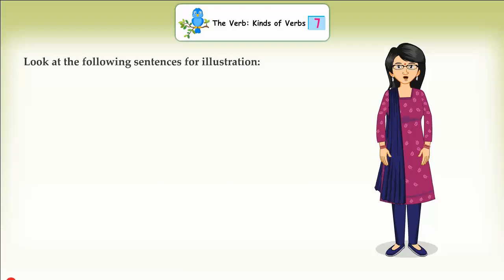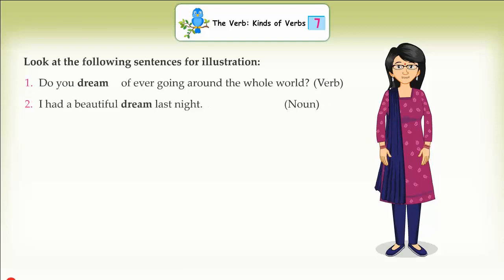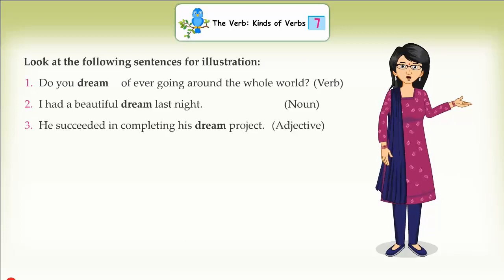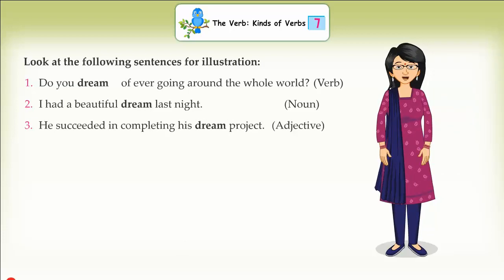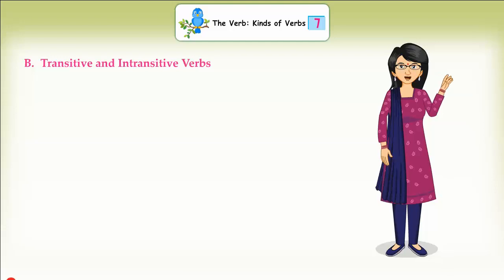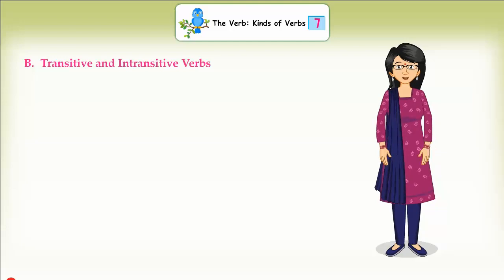Look at the following sentences for illustration. 1. Do you dream of ever going around the whole world? Verb. 2. I had a beautiful dream last night. Noun. 3. He succeeded in completing his dream project. Adjective.